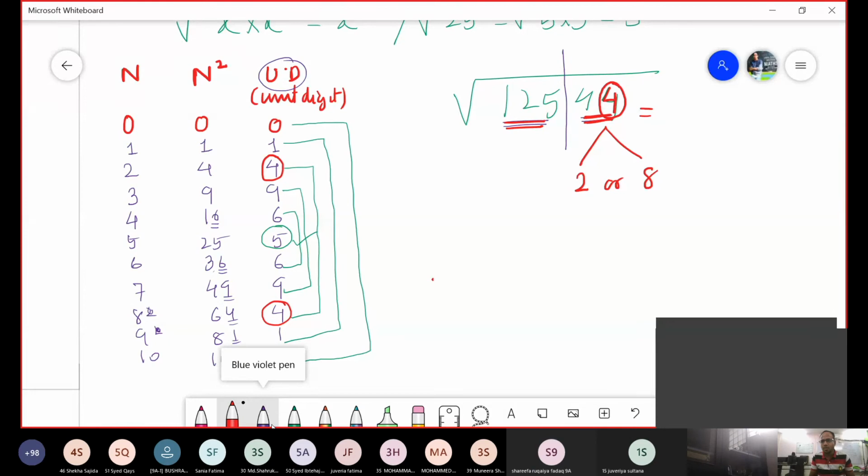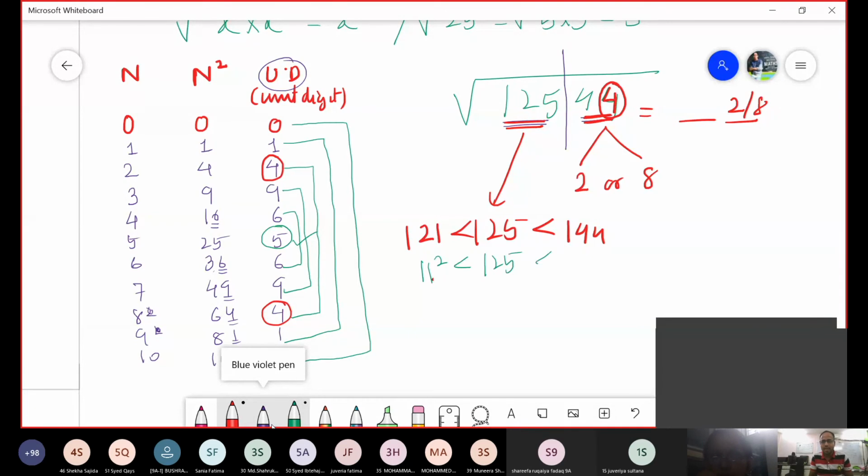So I know one of the numbers will be either 2 or what? 8. But this 125 lies between what and what? यहाँ पे तो 10 तक ही पढ़ाया सर ने. 10 का square is what? 100. What is 11 ka square? 121. What is 12 ka square? 144. So our 125 lies between 11 square and 12 square, right? So this is the first step, this is the second step, and the third step says कि